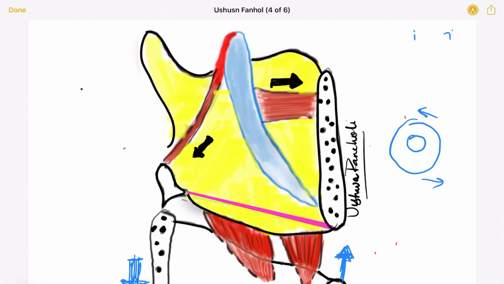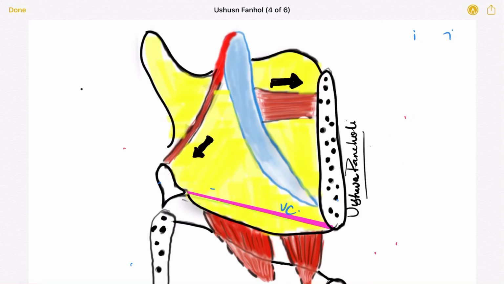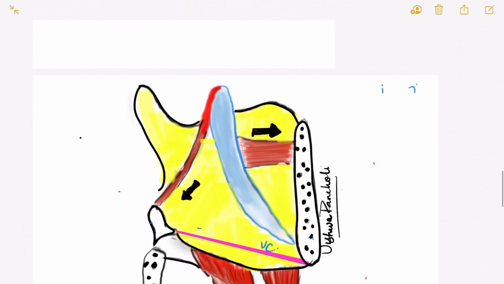Fine, so what happens is you can see that the distance between the arytenoid and the thyroid will increase, so it will tense the vocal cord. Fine, distance between this increases. Okay, so I hope you understood the mechanism how the thyroarytenoid works. Fine, so let's move to next group of muscles.